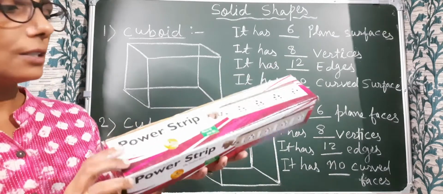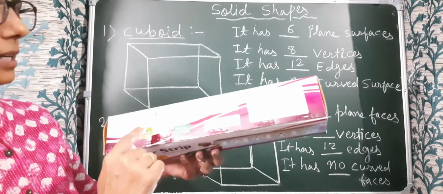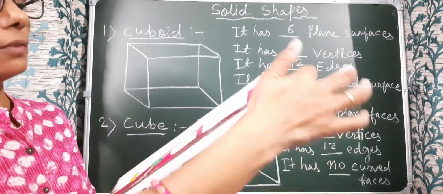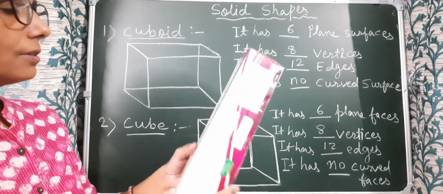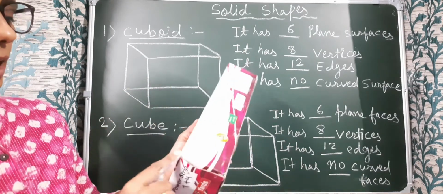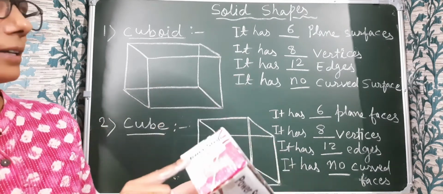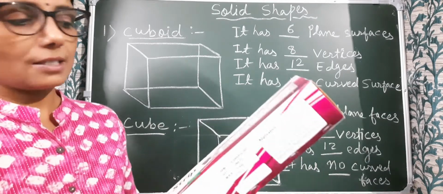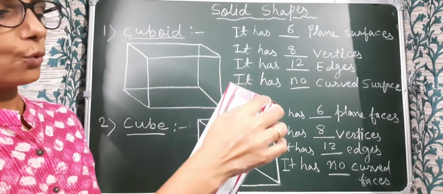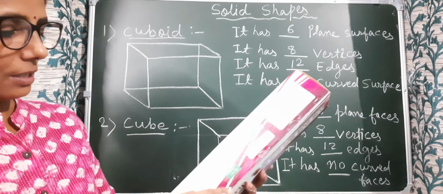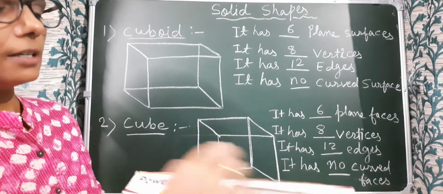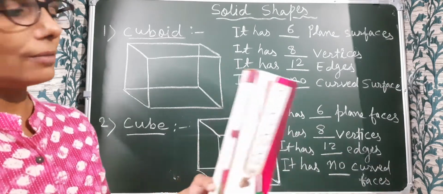Just see this box. This looks like a cuboid. It has 6 plane faces: 1, 2, 3, 4, 5 and 6. It has 8 vertices: 1, 2, 3, 4, 5, 6, 7, 8. And it has 12 edges. Count: 1, 2, 3, 4, 5, 6, 7, 8, 9, 10, 11 and 12.